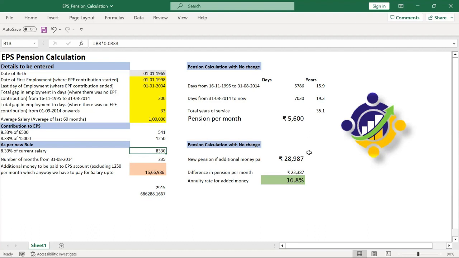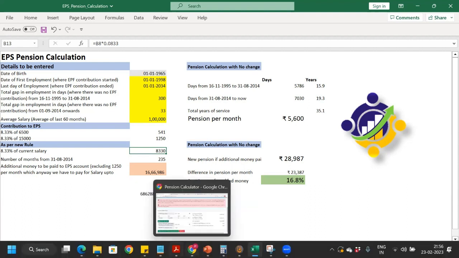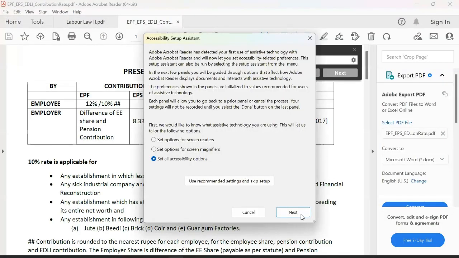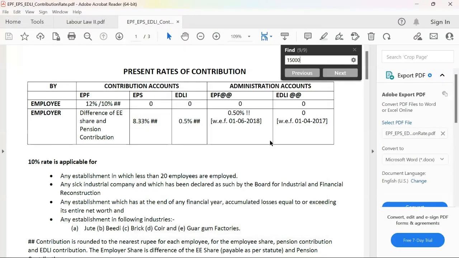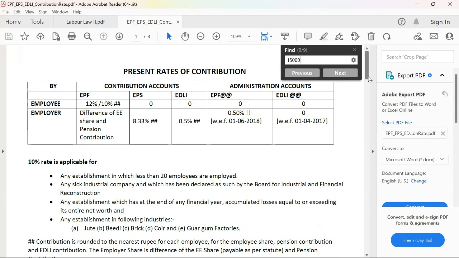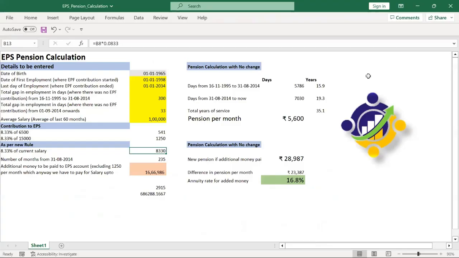And there is something called administration charge, which works out to be 0.5%. I'll show you. This administration charge is 0.5%. So this PDF I downloaded from the EPS website, just to get the details of what's happening.